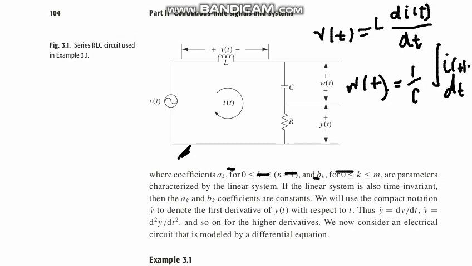And y(t) is by Ohm's law, V equals IR, so it is R i(t). That is the equation of the inductance, the capacitance, and the resistance. So v(t) plus w(t) plus y(t), if we add these three, will be equal to x(t) according to Kirchhoff's voltage law. It's very simple.